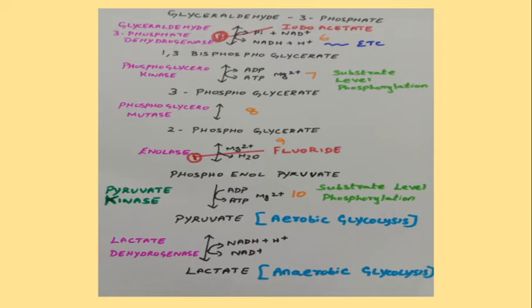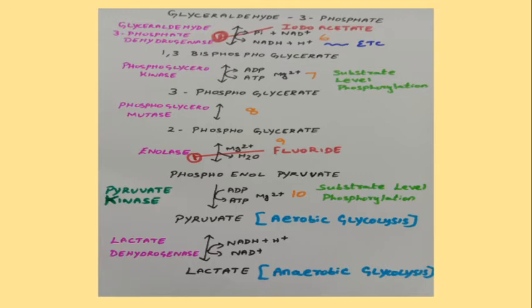In the eighth step, the 3-phosphoglycerate is converted into 2-phosphoglycerate in the presence of the enzyme phosphoglyceromutase. This reaction involves just the intramolecular rearrangement of the phosphate group. So the third position phosphate has been interconverted into the second position. The enzyme mutase will catalyze the transfer of this phosphoryl group from one position to another in the same molecule.